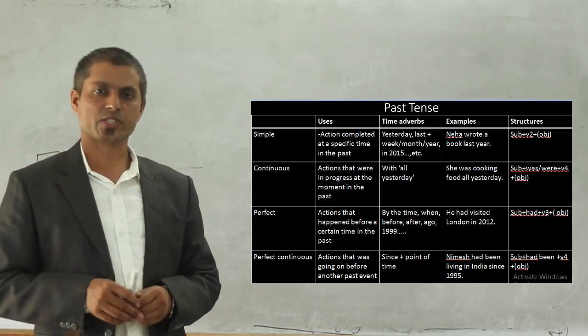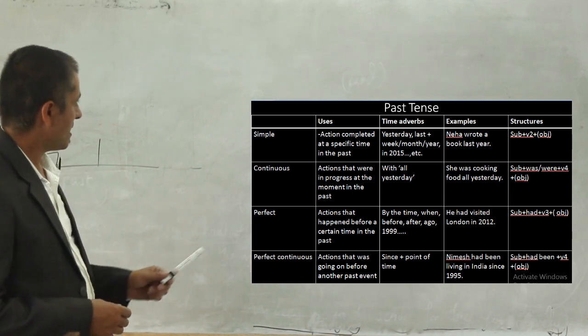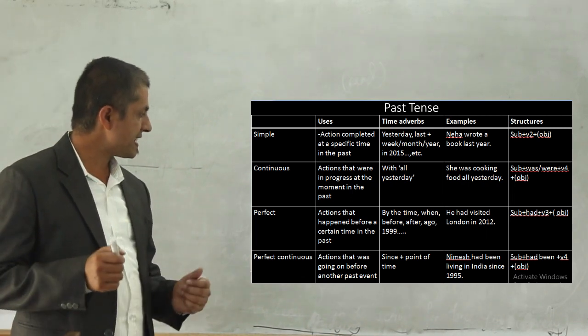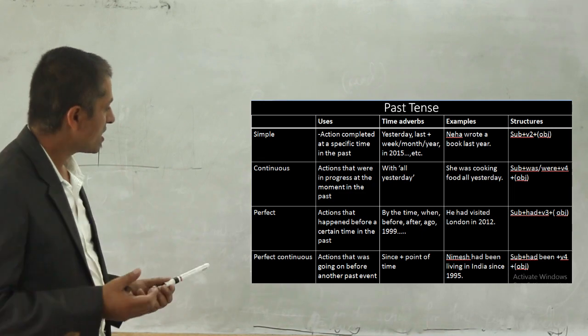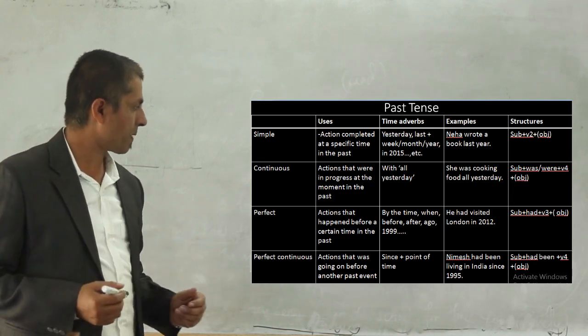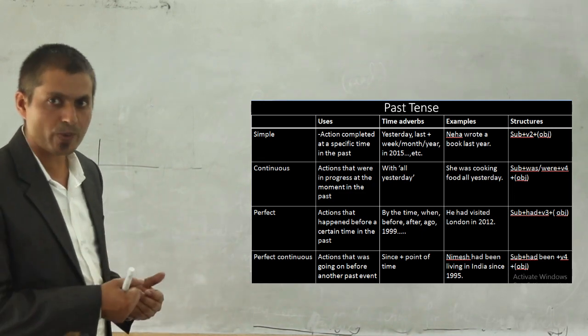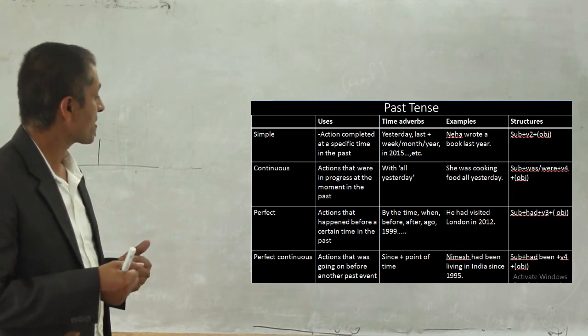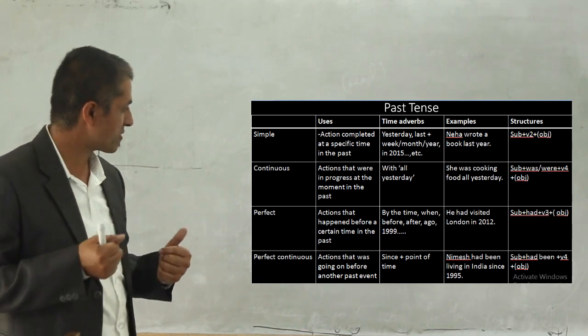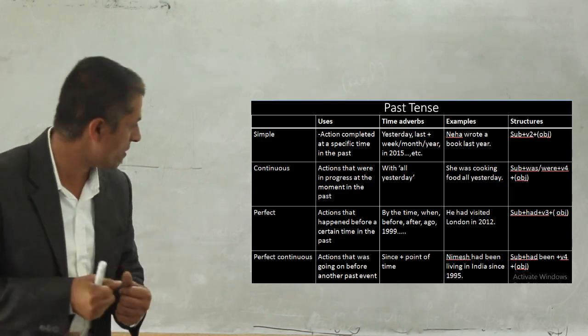Okay, my dear student, now just look at the time words above. Since plus point of time, even for plus period of time, applies here as well, as we have done in present perfect continuous also. We can use the same here in the past perfect continuous also.